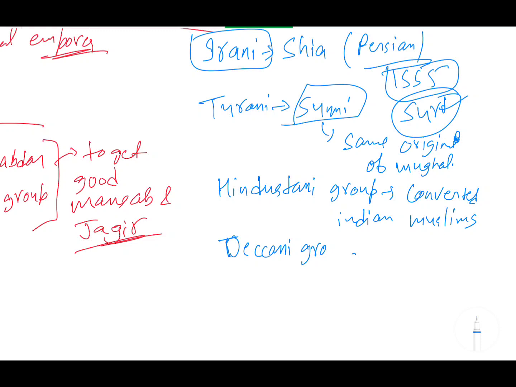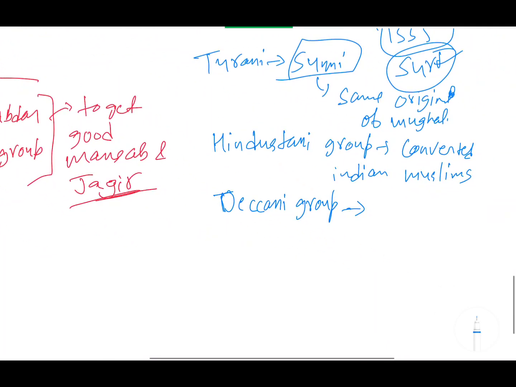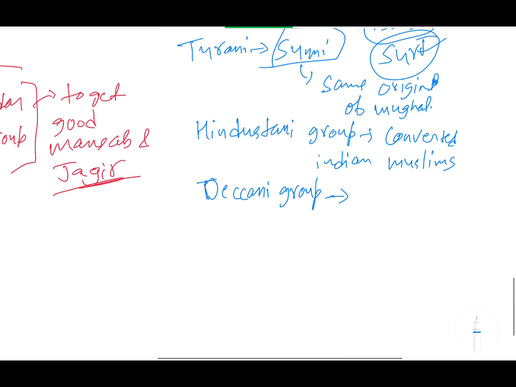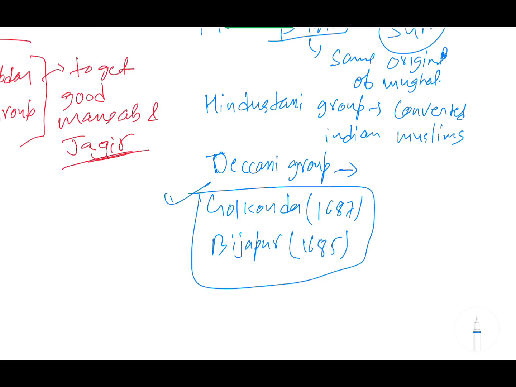So Deccani group means, when Aurangzeb annexed at the time of the 40 years of warfare, Aurangzeb annexed Golconda in 1687 and Bijapur in 1685. So when he annexed Golconda and Bijapur, the nobles of Golconda and Bijapur were given the position of Mansabdar in the Mughal court. Those people are considered to be the Deccani group. It is clear, four groups.